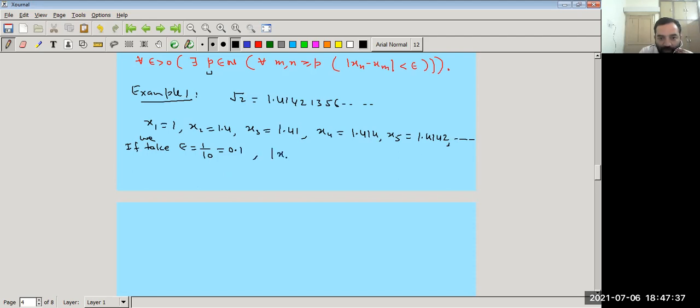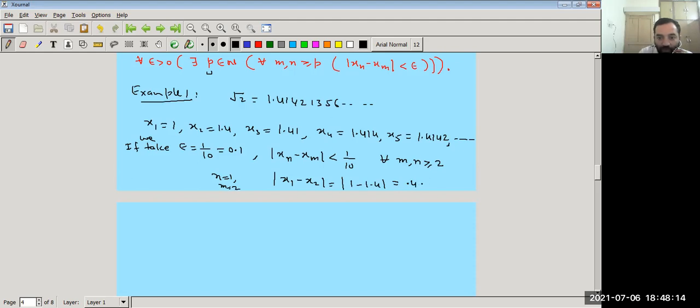What happens in this case? We observe that mod xn minus xm is less than 1 by 10 for all m, n greater than or equal to 2. Because if we take n equal to 1 and m equal to 2, then x1 minus x2 is 1 minus 1.4, which is minus 0.4, and mod of minus 0.4 is 0.4, that is 4 by 10.